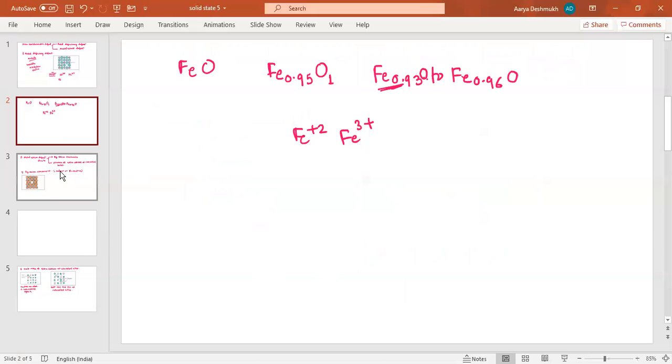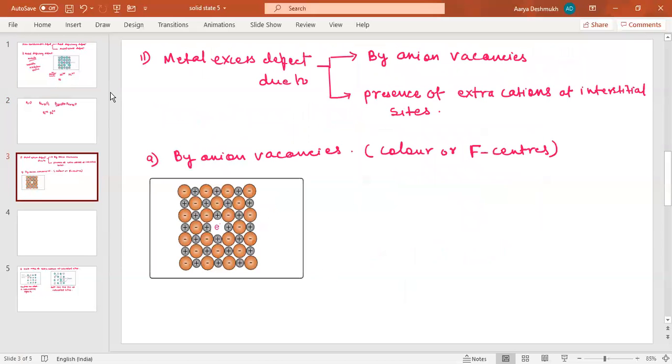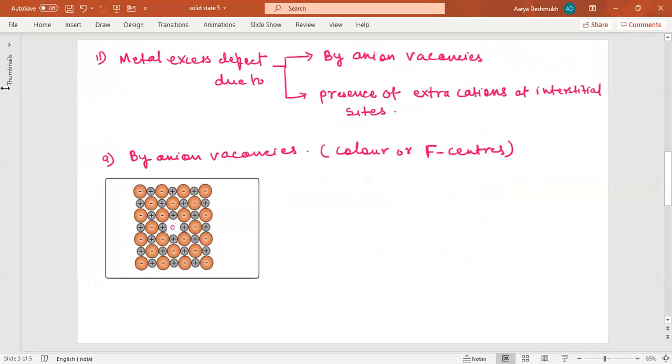Now we'll go for the next one. The next is the metal excess defect. This metal excess defect occurs in two ways: by anion vacancies, and due to the presence of extra cations at interstitial sites.